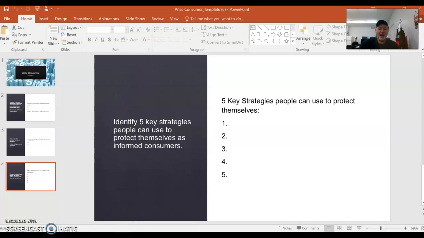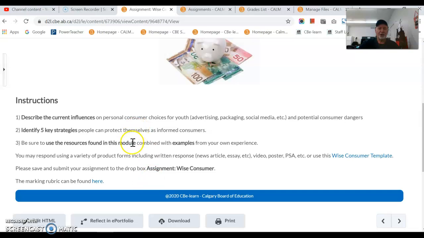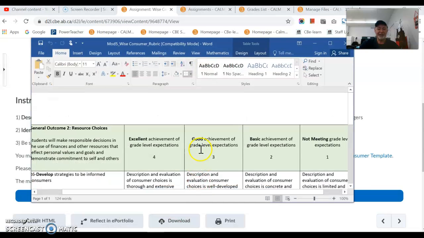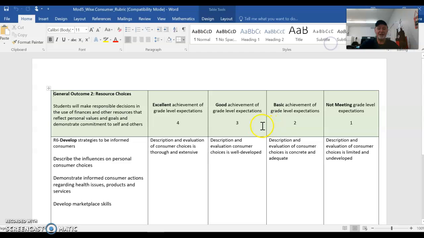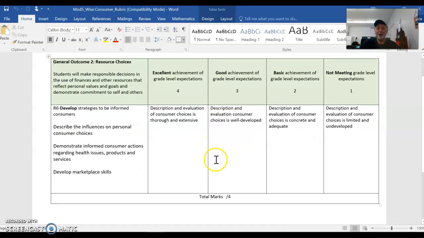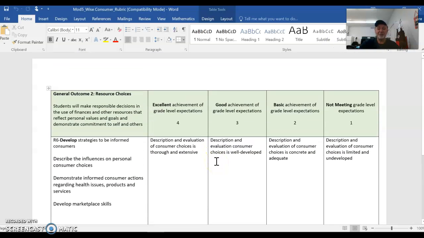If we go back to our page, it says you submit it to the Assignment Wise Consumer folder. And the marking rubric is here. The link is here. It's going to look like this. So let's expand this. And this is how I will mark your assignment.